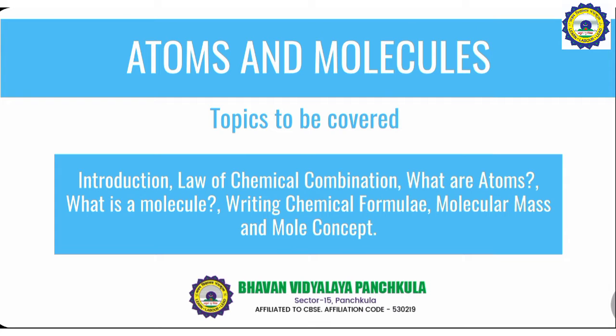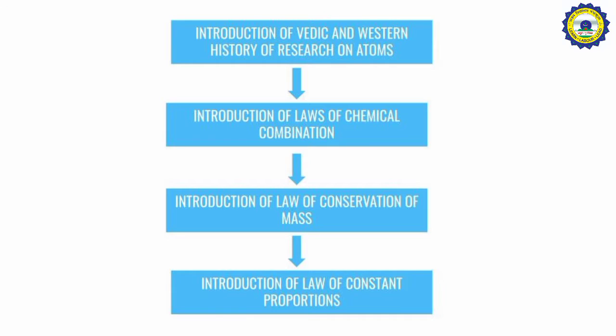In this chapter, you will be introduced to the laws of chemical combination, what atoms are and their atomic size, what a molecule is, writing a chemical formula based on the valency of elements, atomic masses and molar mass, and the mole concept. Under the topic of laws of chemical combination, I will first introduce you to the Vedic and Western history of research on atoms, followed by the laws of chemical combination, which include the law of conservation of mass and the law of constant